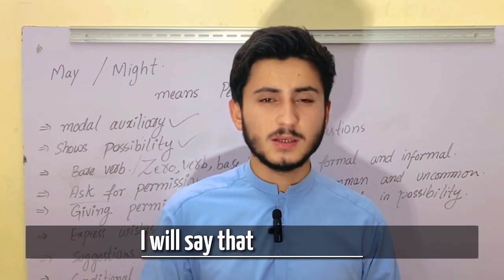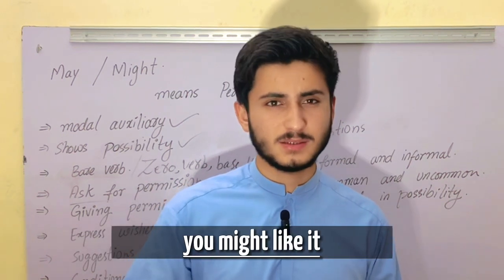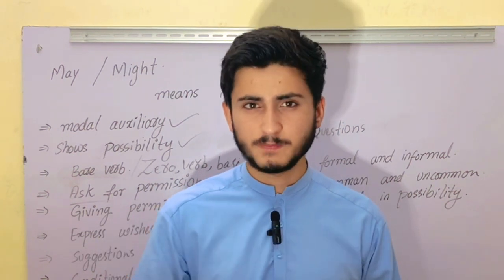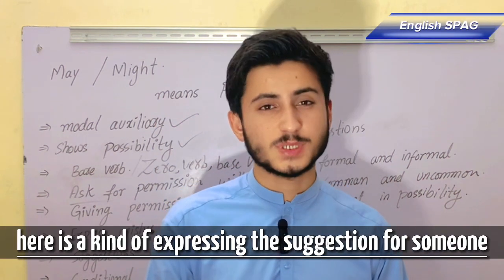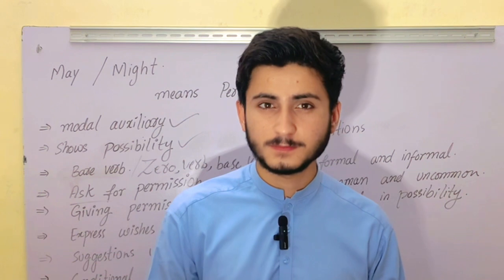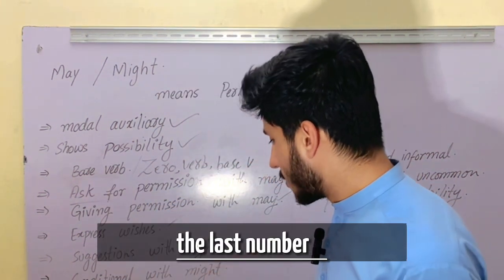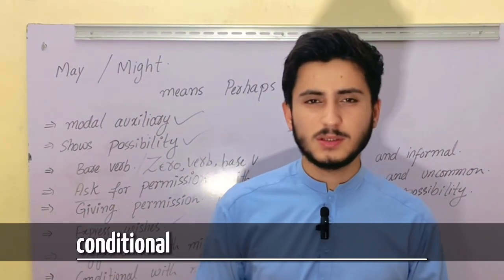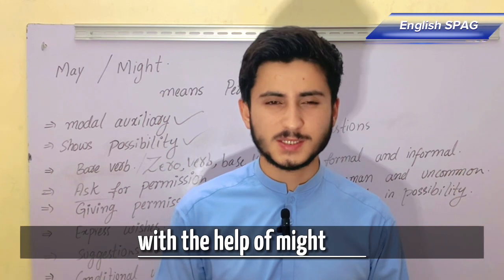So I will say, for the blue one, you might like it. You might like it. Here is a kind of expressing a suggestion for someone.